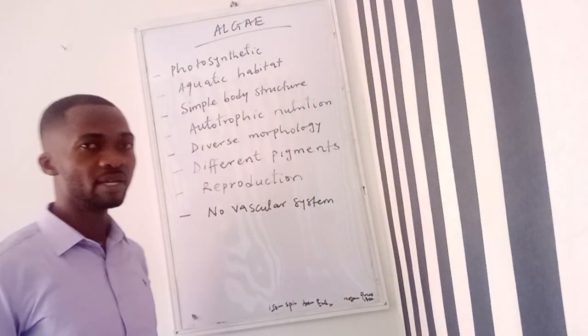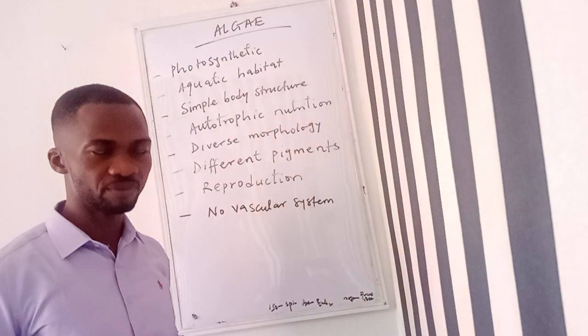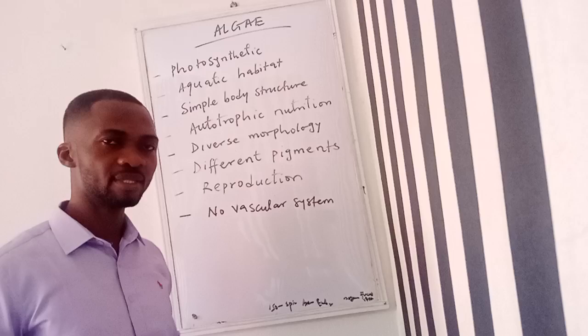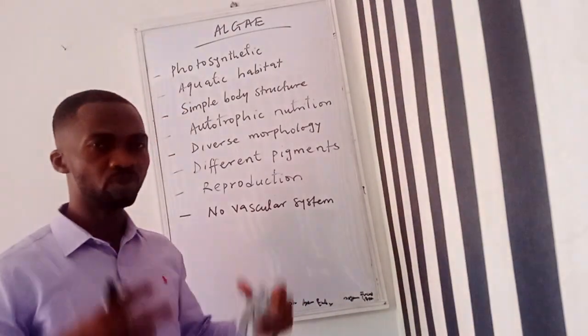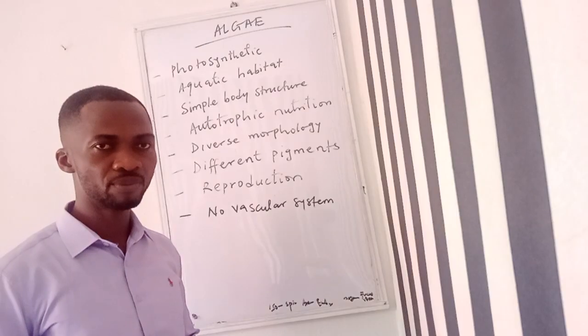As we can see here, one of the first characteristics is that they are photosynthetic, or we can use the word autotrophic. That means that algae have the ability to produce their own food.